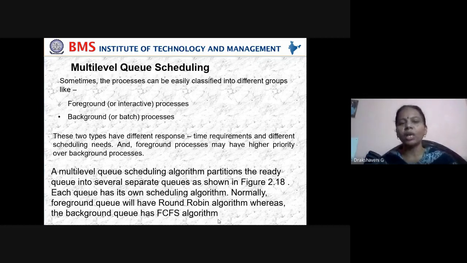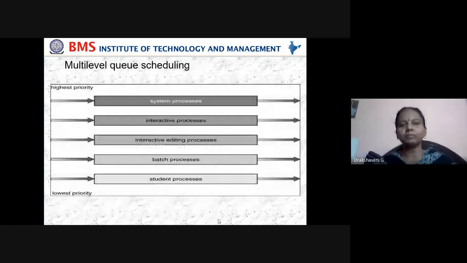We have just seen four algorithms. For foreground we may consider round robin, and for background first come first serve. Here the highest priority is given to the foreground, that is the paint application part, and the lowest priority is given to the background.